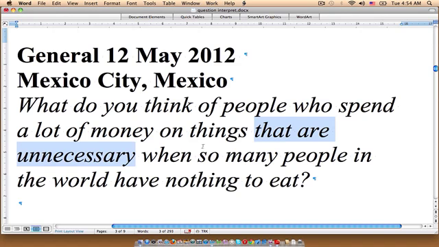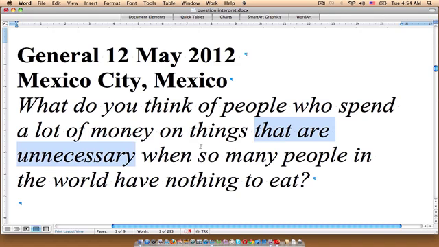Now my suggestion to you, as always, is try not to take the middle ground. So instead of saying, well, sometimes it's okay for people to spend money on things that are unnecessary, but sometimes they should be aware of people in other areas around the world who are without things to eat. If you start to take these middle positions, you're going to find it very difficult to word them, for one thing.